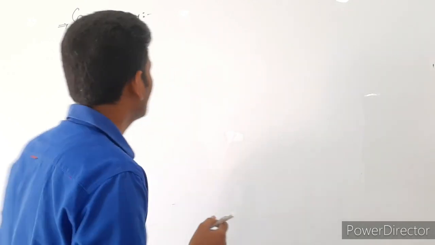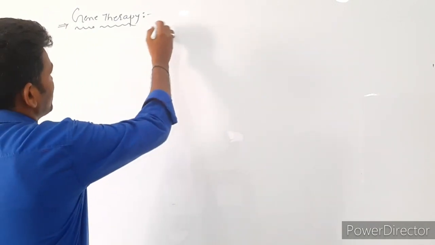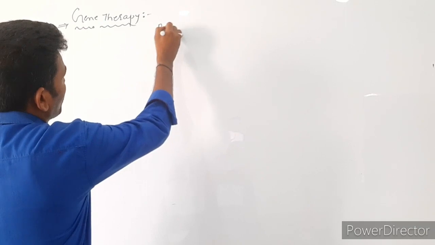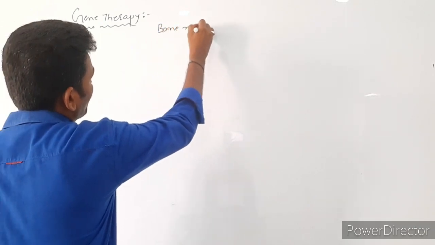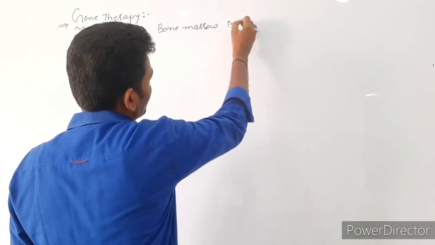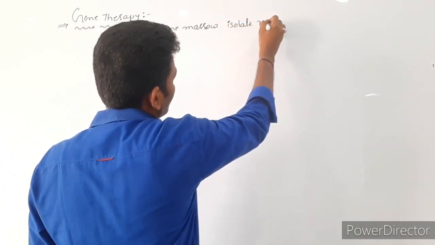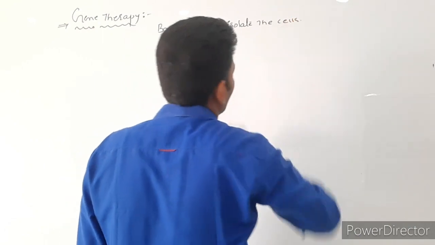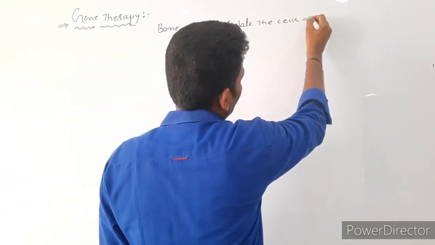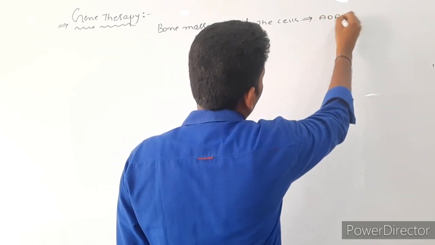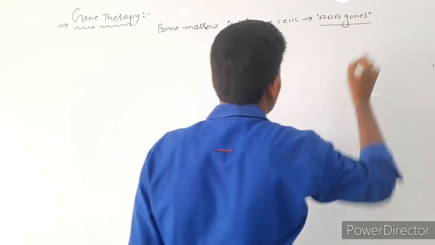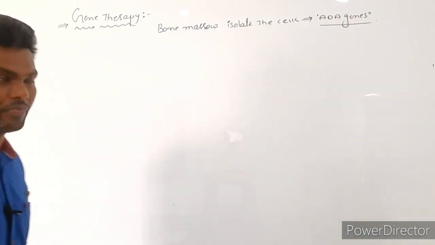Okay, let's try it. So from bone marrow, they isolate the cells which already have the capacity to produce the ADA genes, ADA genes or ADA enzyme.